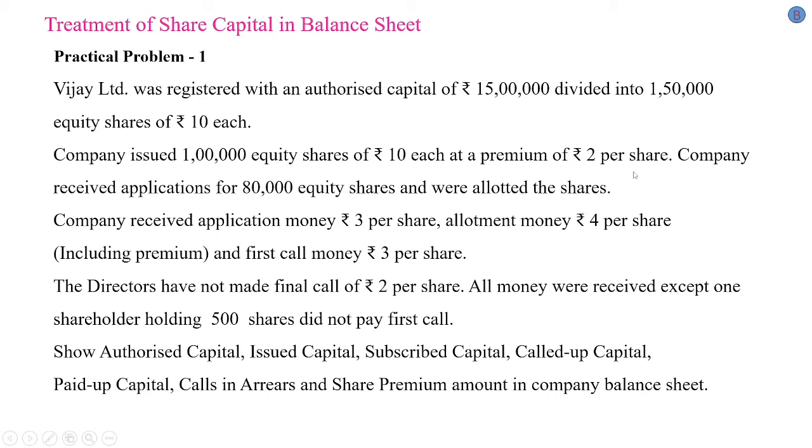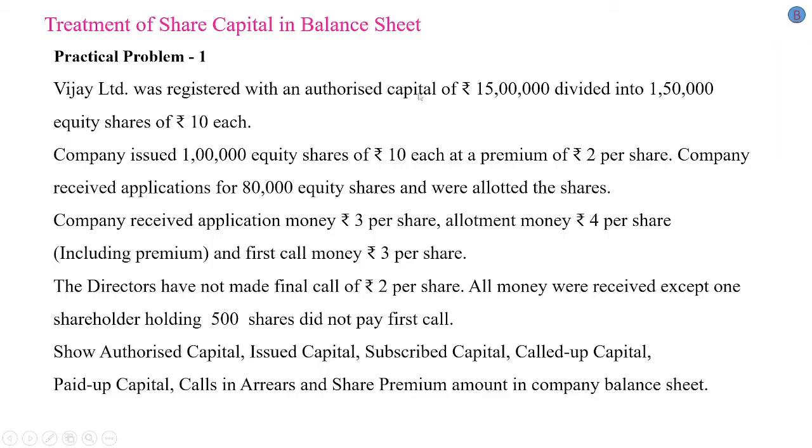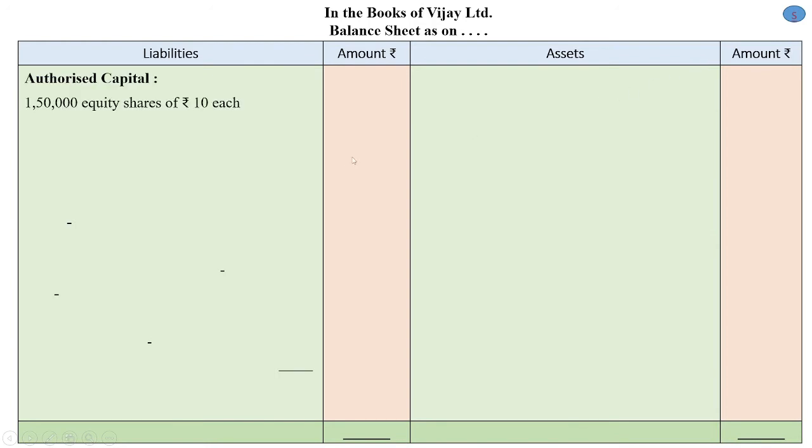in the company's balance sheet. So we prepare the company's balance sheet here. In the books of Vijay Limited, balance sheet as on. The year ending is not given here, so we put dots. Liabilities amount rupees, assets amount rupees. Now see the sum. Vijay Limited was registered with an authorized capital of rupees 15 lakh. Here our authorized capital is rupees 15 lakh, 1,50,000 shares of rupees 10 each. So we record authorized capital 1,50,000 equity shares of rupees 10 each. 1,50,000 into 10, 15 lakh is our authorized capital.